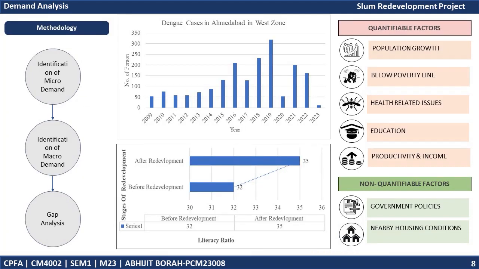Now coming to the demand analysis, we have tried to find out the demand of slum redevelopment. The methodology of the demand has been done in three stages. First, the identification of micro demand, where the population of slum, solid waste management, water supply, and electricity supply has been identified. Second, the identification of macro demand, where we have found the quantifiable and non-quantifiable drivers, and the last is the gap analysis.